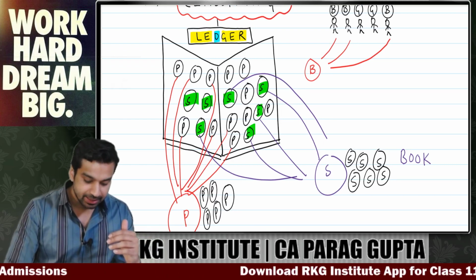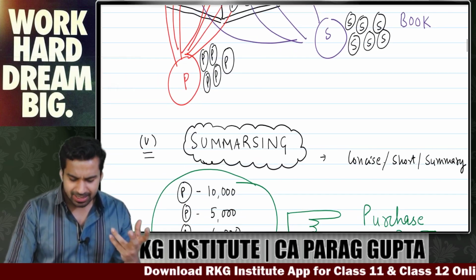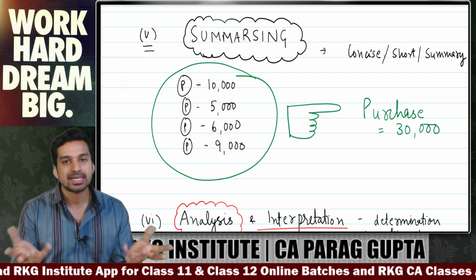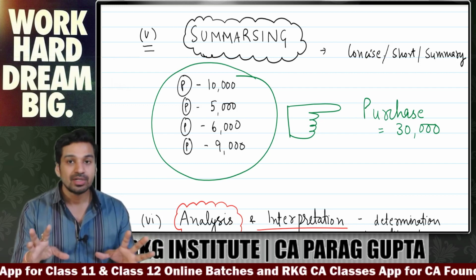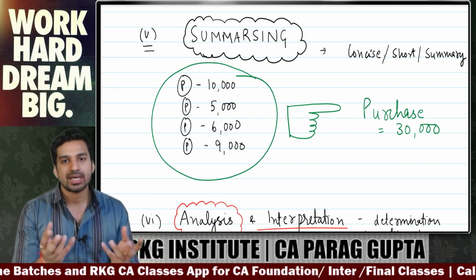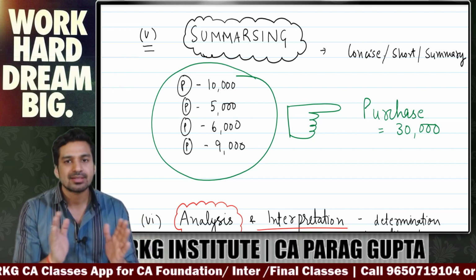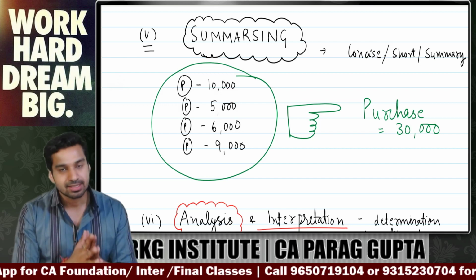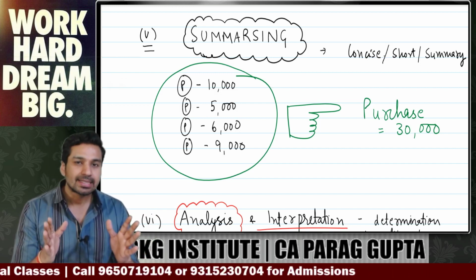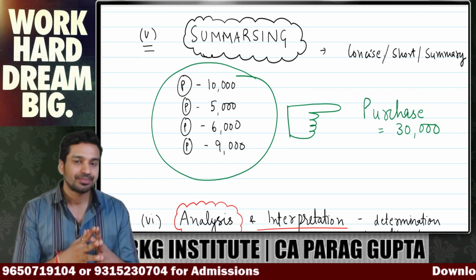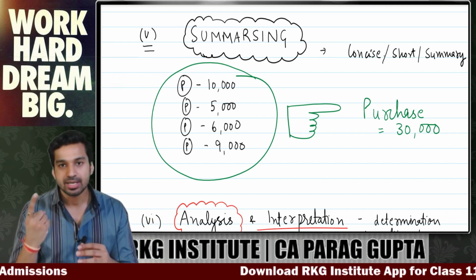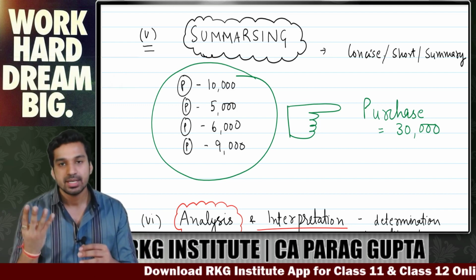Now after classifying, my next step is summarizing. Summarizing means making crisp notes or making a summary. Very simple. In this step, we summarize all the balances, all the recordings, all the classifying at one place in a very short summary statement. In this step, we prepare a statement that we will be studying later, known as trial balance. So this is your summarizing. Your 5 steps have been completed: identification, measurement, recording, classifying, summarizing.